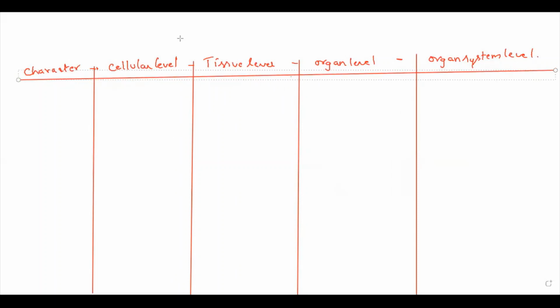So cellular level, character. Cellular level is the lowest level among metazoans.